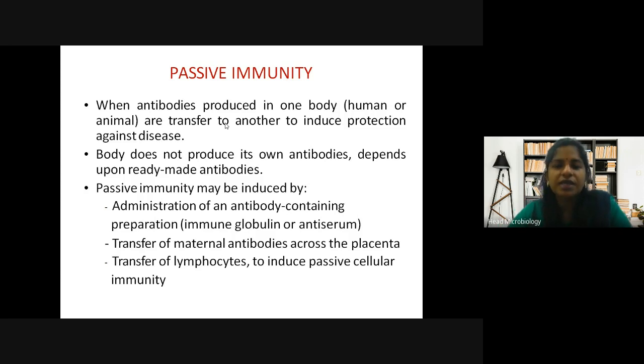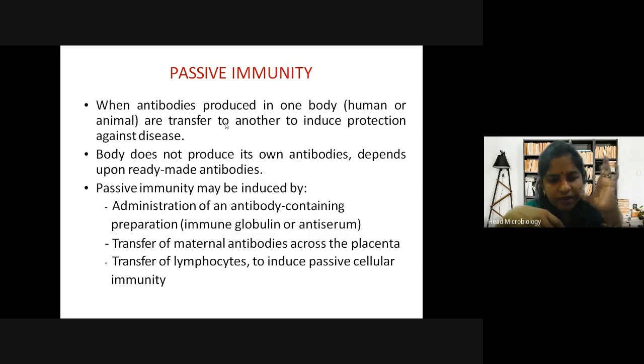This antibody is against the tuberculosis bacteria, so it is collected from the animal blood and can be injected into a human being, who then gets protection against the disease.